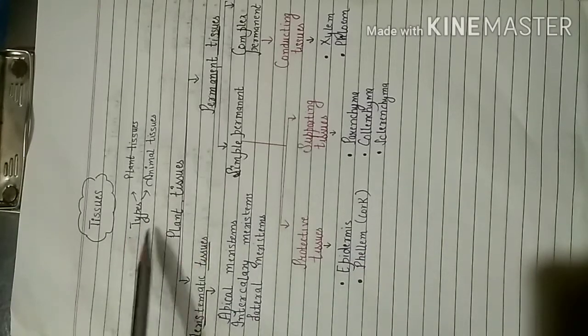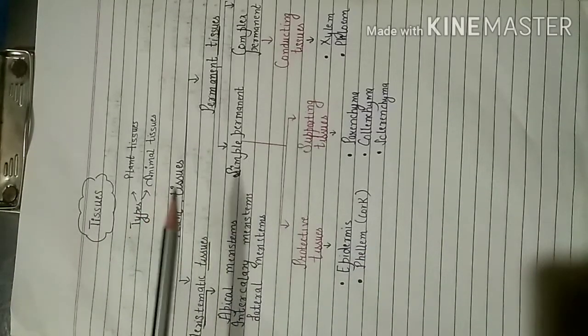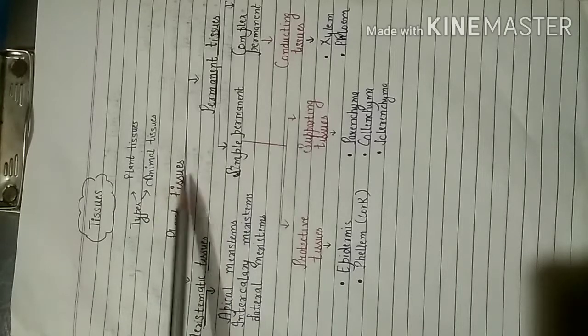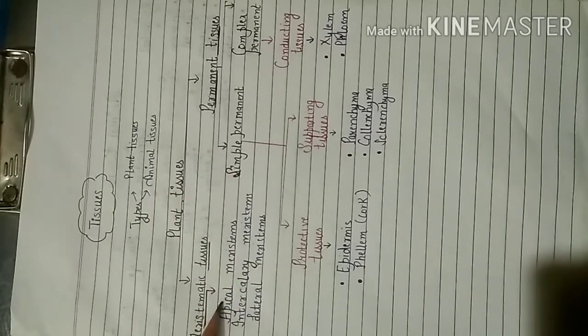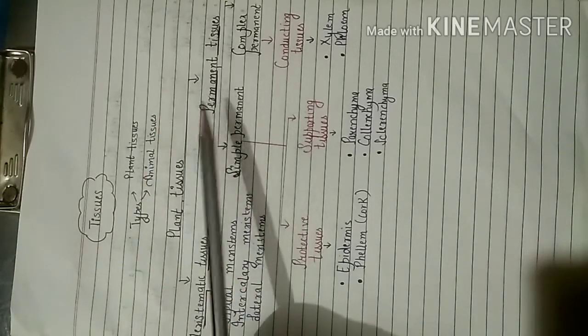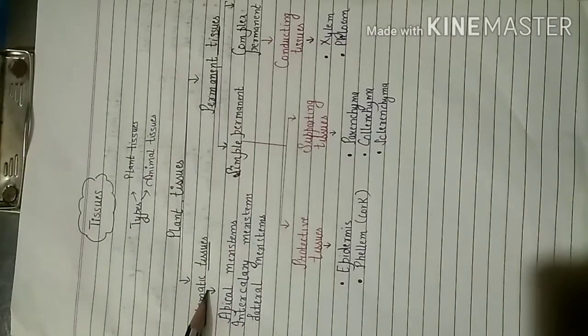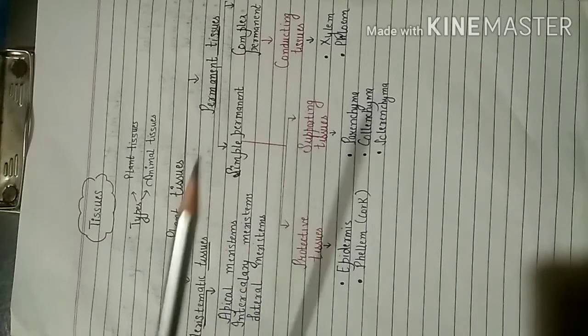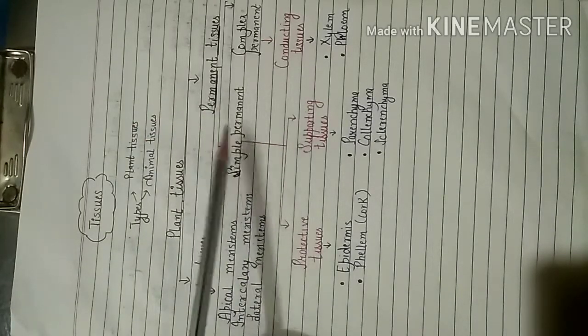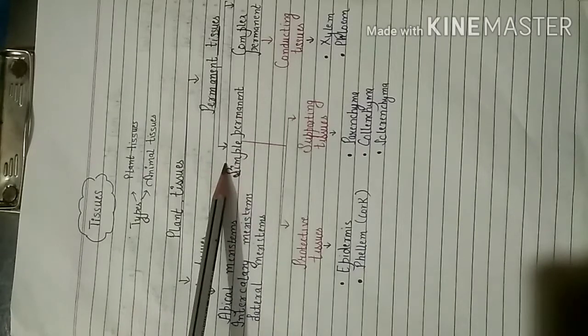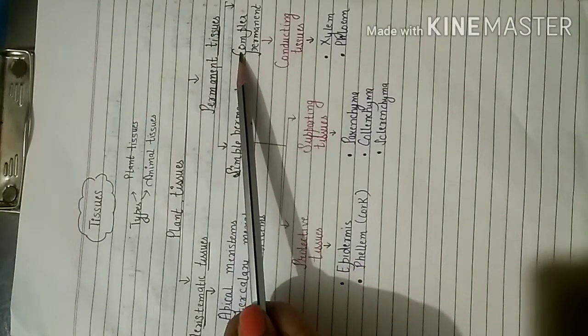Now let us again quickly revise what are plant tissues. Plant tissues are found in the plant and they are divided into two types, that is meristematic tissue and permanent tissue. This meristematic tissue is again divided into three parts: apical meristem, intercalary and lateral meristem. Then permanent tissue is divided into two types, that is simple permanent and complex permanent.